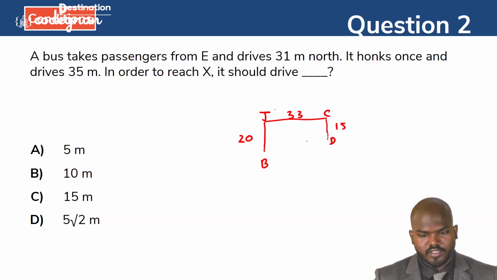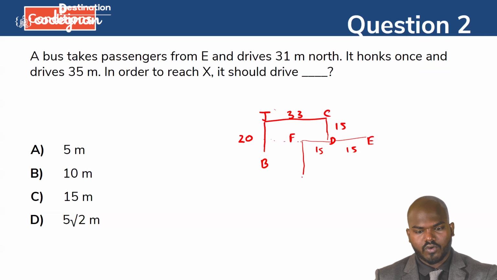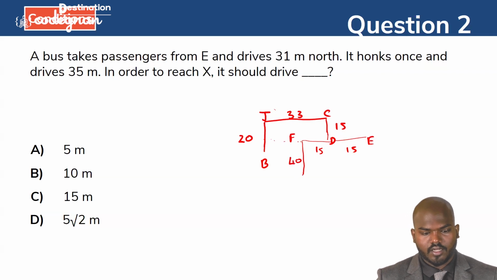And here F is coming, and E is coming here. So the total distance is called 30. So this is 15 and this is 15. Okay, you need to take it like this. And F is 40 meter to the G. So you take it like this, that is called 40 meter. You see, it is starting from the 15, and it is going for the 40 meter to the G. That's what we can mention here.